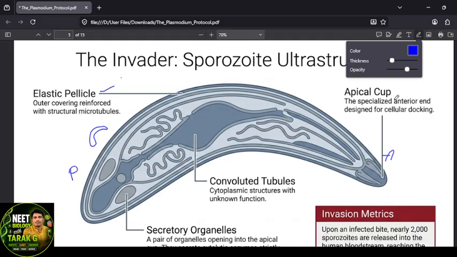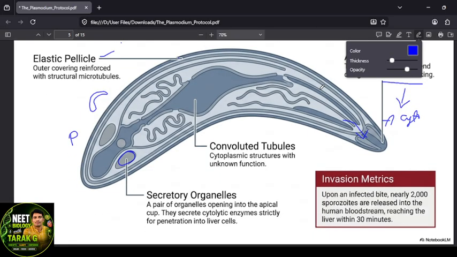The anterior part has an apical cup, convoluted tubules and secretory granules. These release the cytolytic enzymes. These enzymes are essential to penetrate into the RBC. Got it?